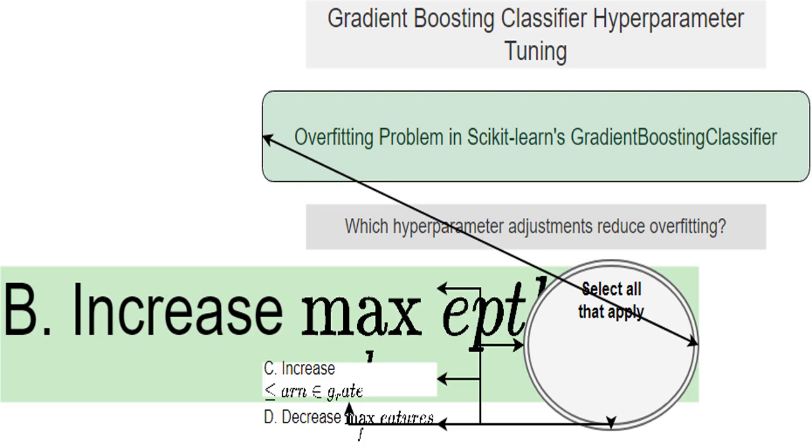Increasing the maximum depth of each tree, max_depth, makes the trees more complex. This will almost certainly make the overfitting worse. I want simpler trees.